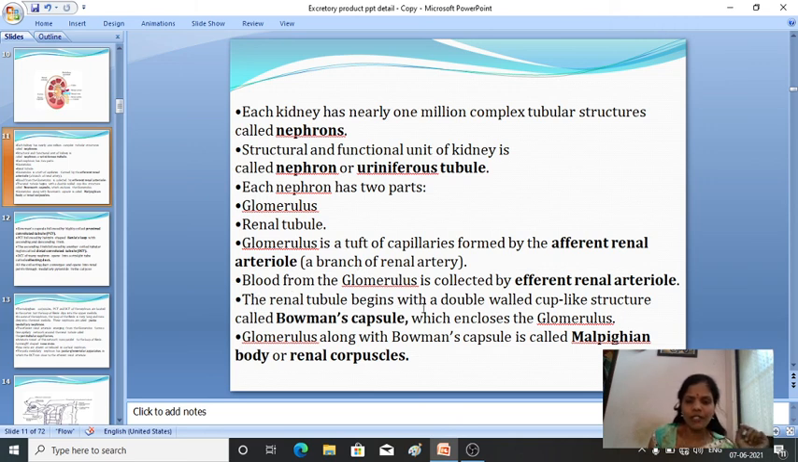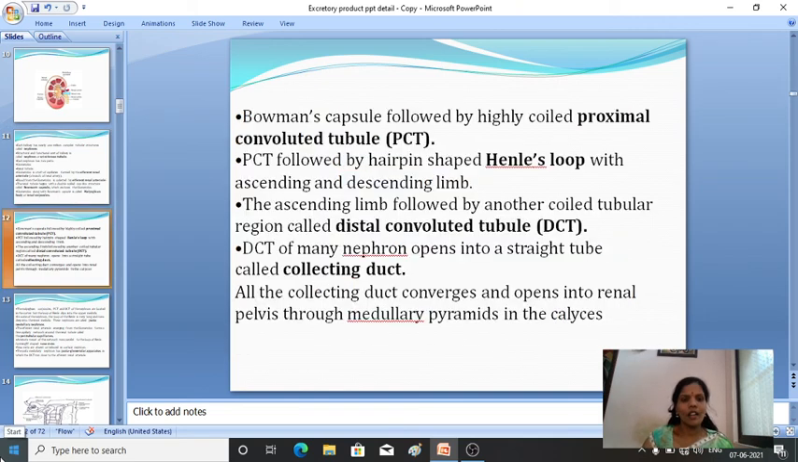The renal tubule begins with the double-walled cup-like structure known as Bowman's capsule. It encloses the glomerulus, and the glomerulus along with the Bowman's capsule is known as the Malpighian body or the renal corpuscle. Next, Bowman's capsule is followed by the highly coiled proximal convoluted tubule, the PCT. Then the PCT is followed by a hairpin-shaped structure known as Henle's loop, with ascending and descending limbs.